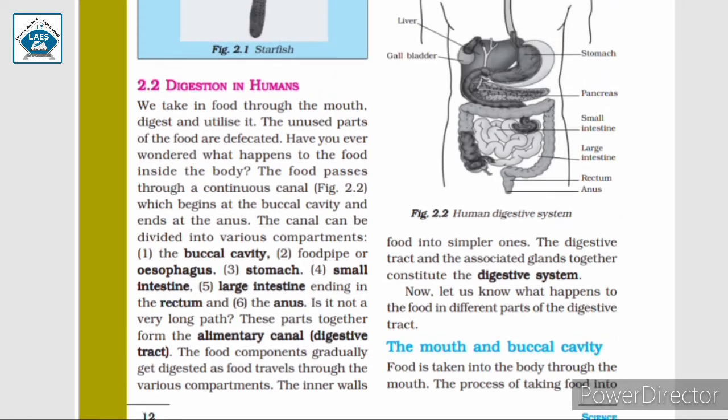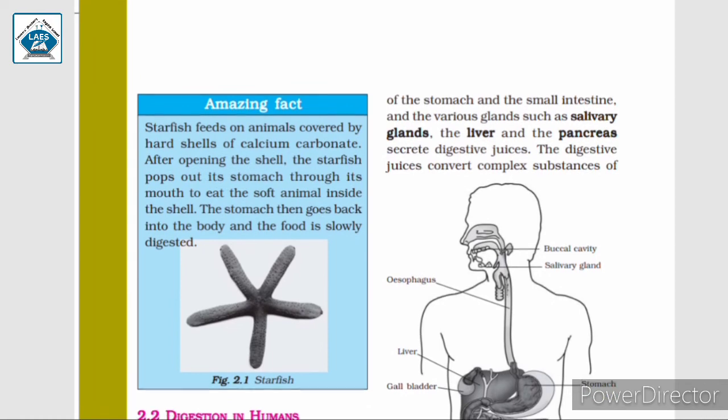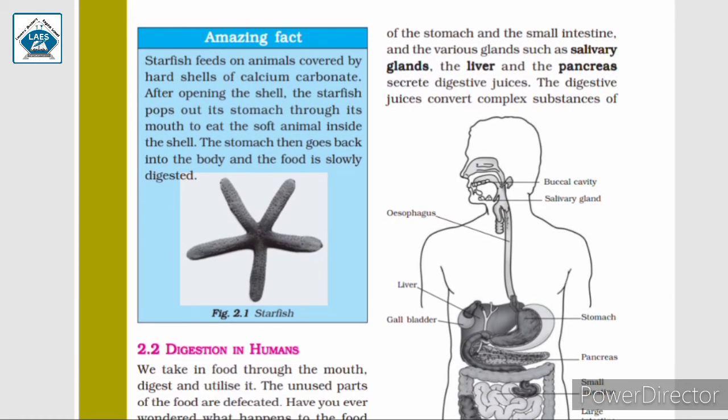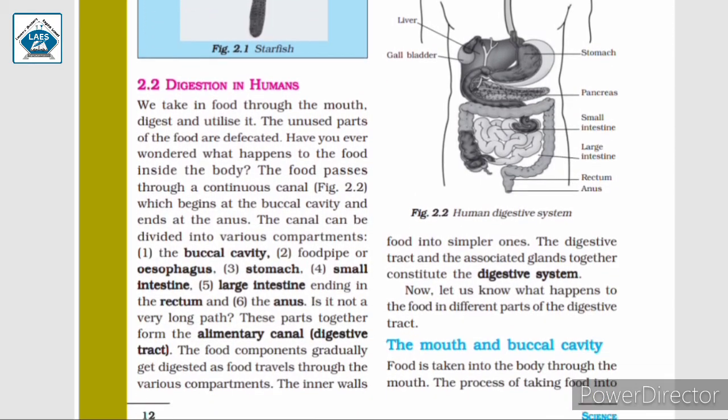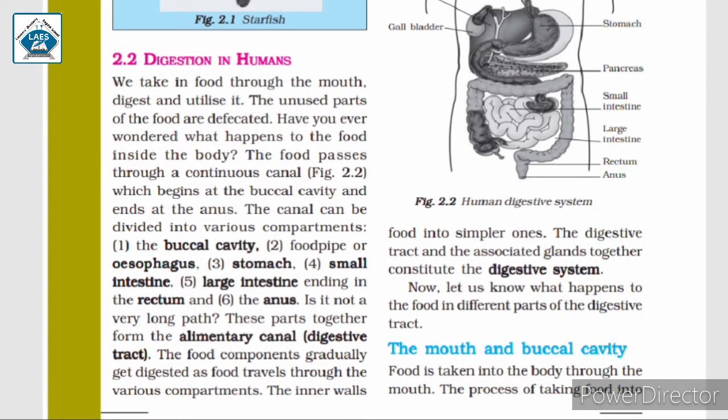The inner walls of the stomach and the small intestine and the various glands such as salivary glands, the liver and the pancreas secrete digestive juices. The digestive juices convert complex substances of food into simpler ones. The digestive tract and the associated glands together constitute the digestive system.